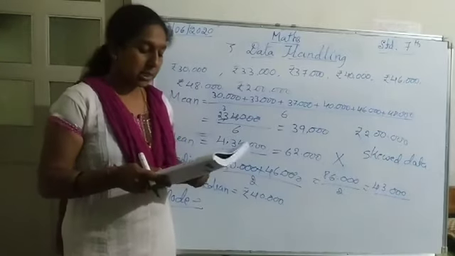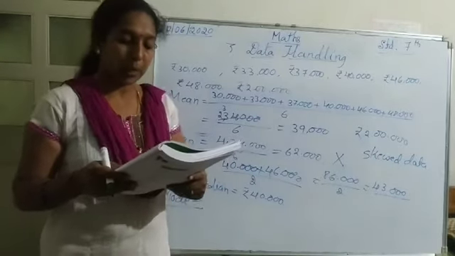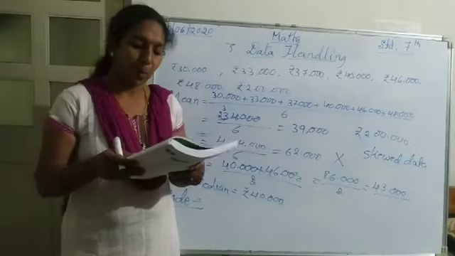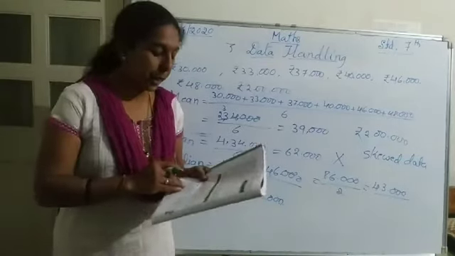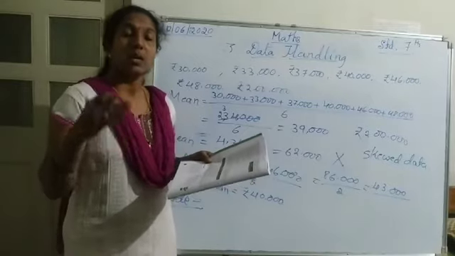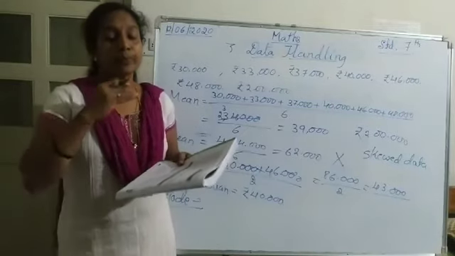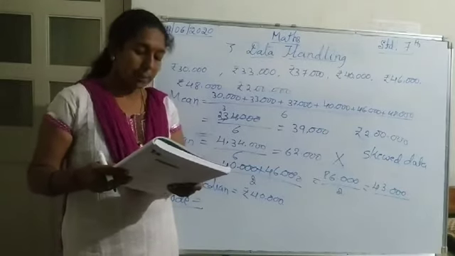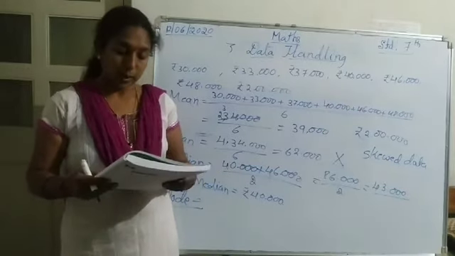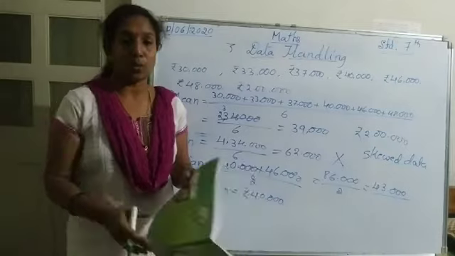Next, complete the following table computing the mean, median and mode of the test scores of each student. Here also you have to find them; the data is given horizontally here. So you have to find the mean, median and mode of the data for each person. Children, you have to complete this. Okay, thank you.